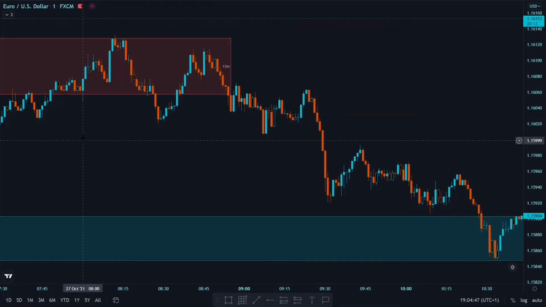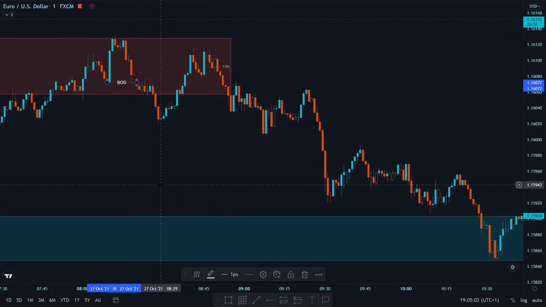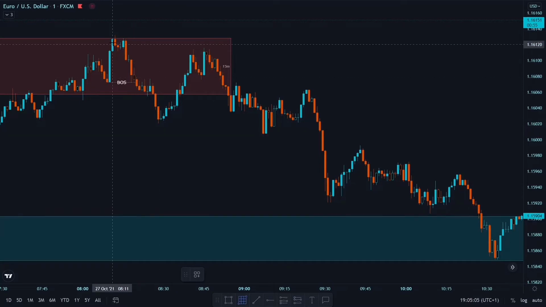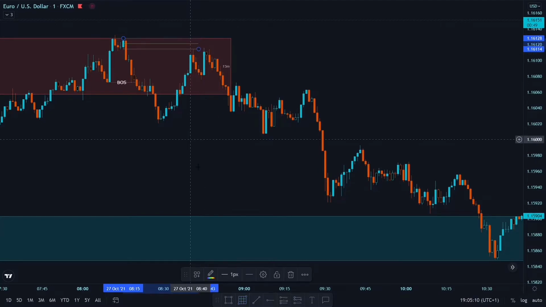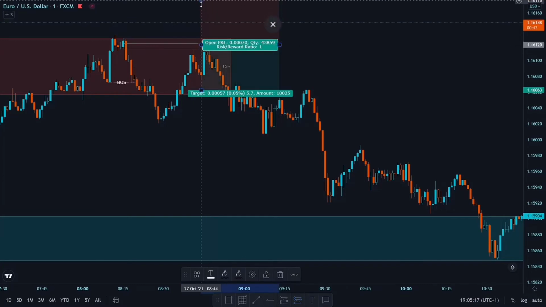Alright, so in London session we tapped into our 15-minute supply zone. Also, we get a break of structure to the downside. So after getting this break of structure, I take this candle and mark my point of interest here. I took 50% of it and placed my sell limit, and my stop loss was 1.5 pips.